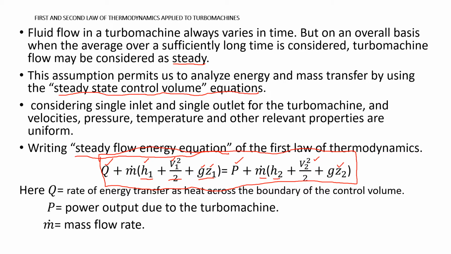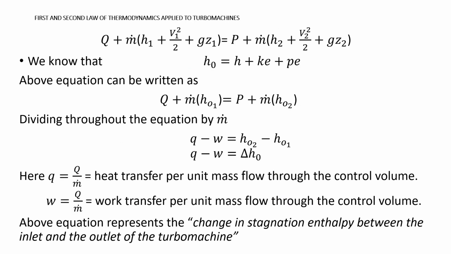So now we have written the steady flow energy equation. In our previous video lectures on static and stagnation properties, we have seen this expression: stagnation enthalpy H naught is the sum of static enthalpy H, kinetic energy, and potential energy.